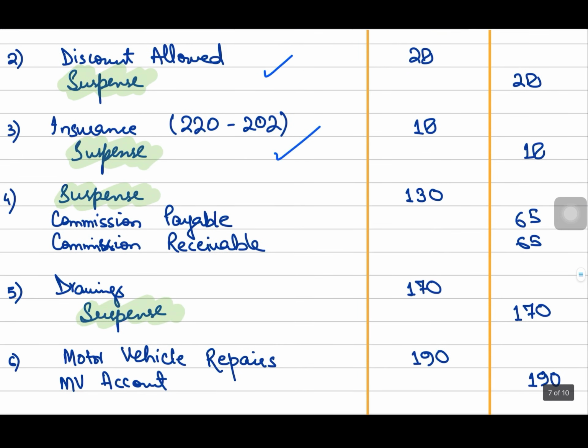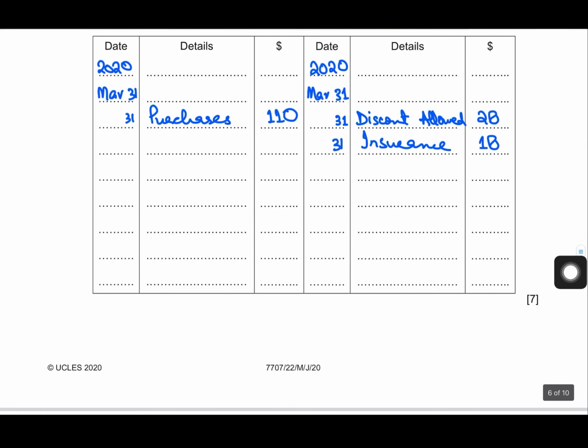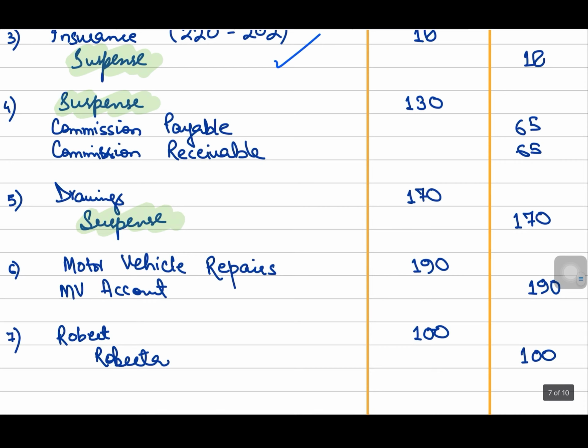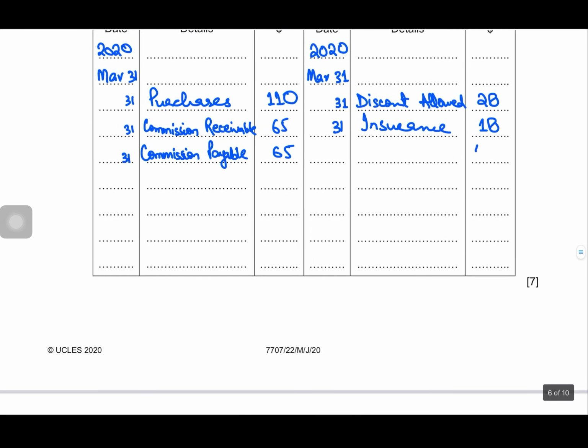Then error number 4, suspense account is being debited because of two accounts, right? So we have to write them separately, commission payable and commission receivable 65. Write that down separately. And the last error which is being corrected through suspense account is drawings debit, suspense account credit 170. So suspense will again be credited with 170 because of drawings, right?